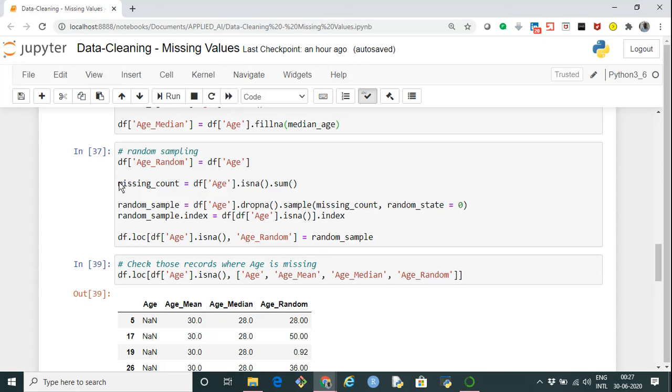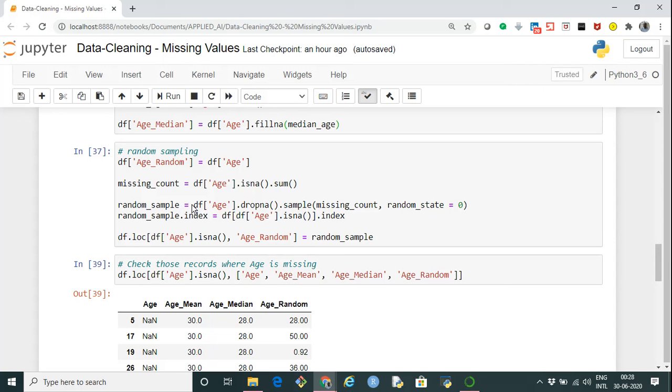So what we have to do now is, from the age column, exclude those NA values, and from whatever is left, for example, let's say there are 500 data points, in which there are 100 nulls. If I exclude those 100 data points, we are left with 400. Out of those 400, I'll randomly select 100 data points, because those 100 randomly selected data points will be replacing the NA values. So that's the logic being used.